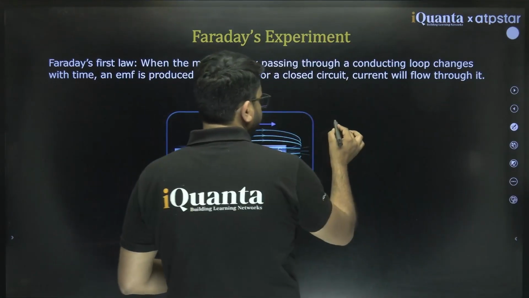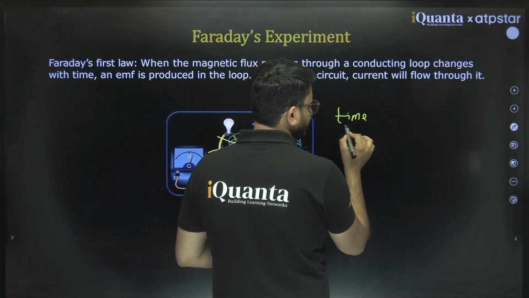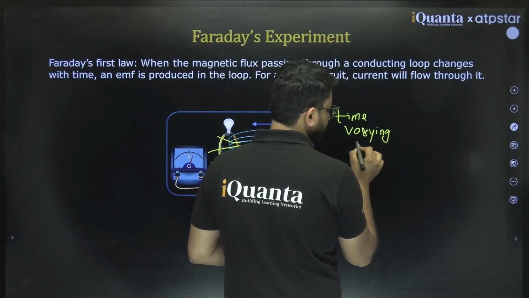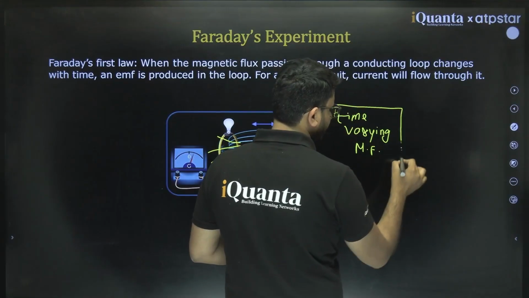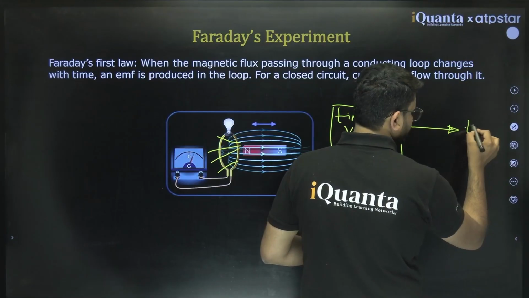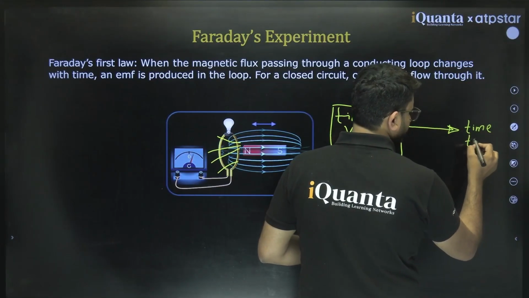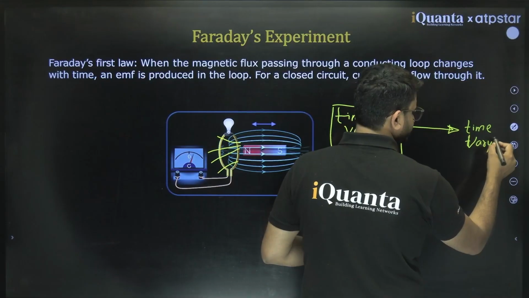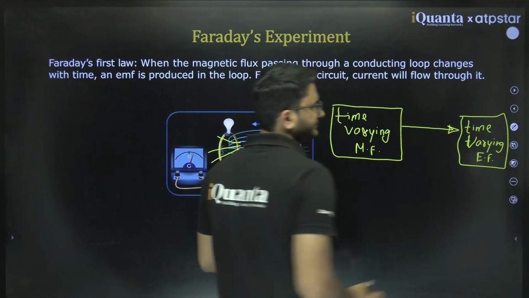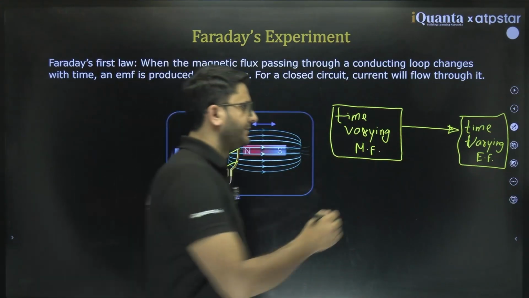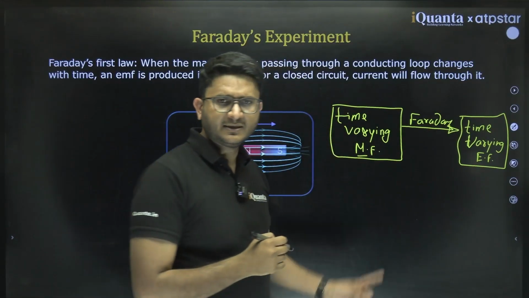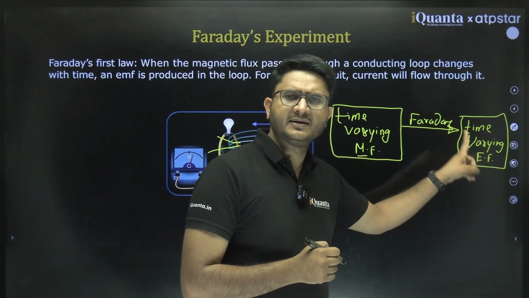So that is the key takeaway: a time varying magnetic field induces a time varying electric field. The electric field will generate EMF. This is given by Faraday.